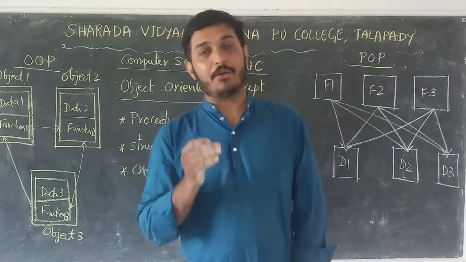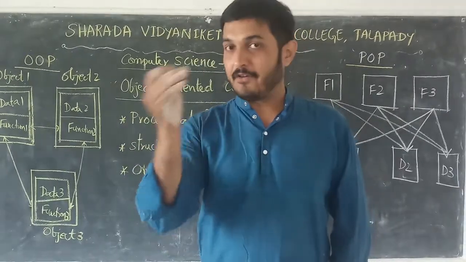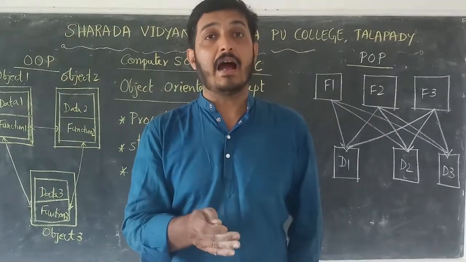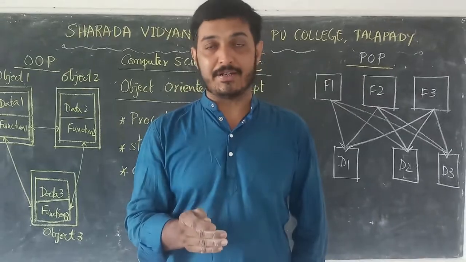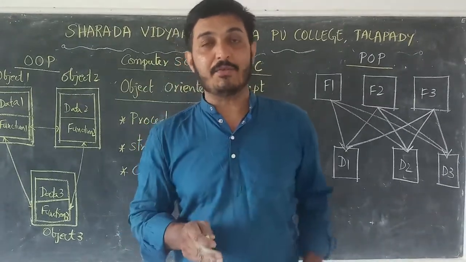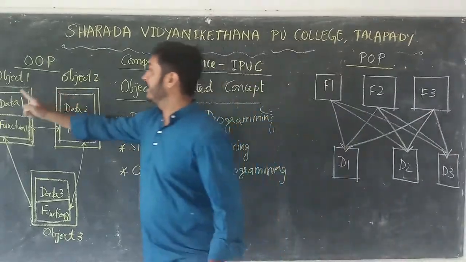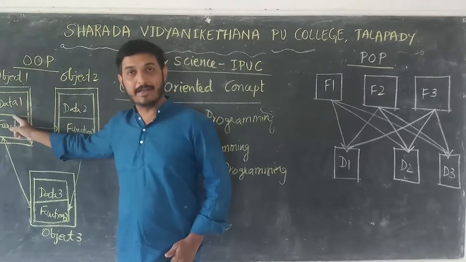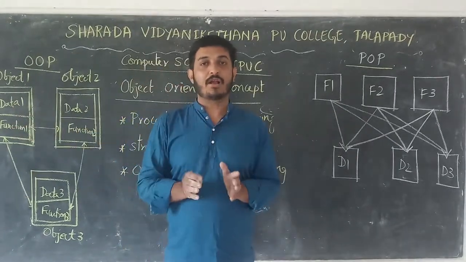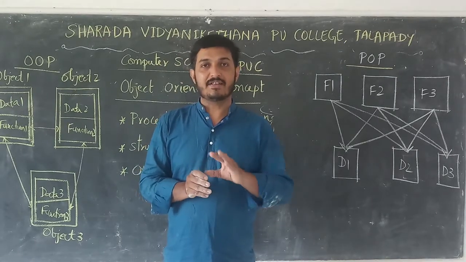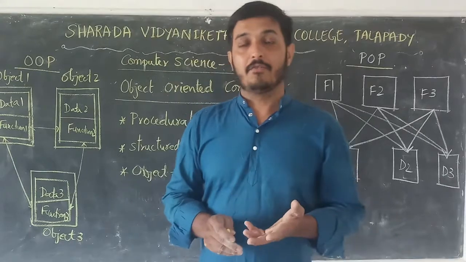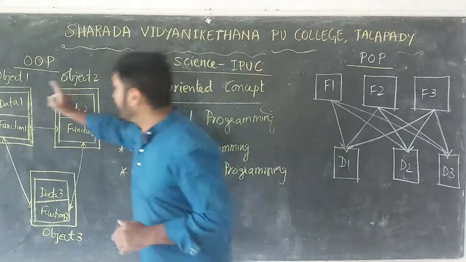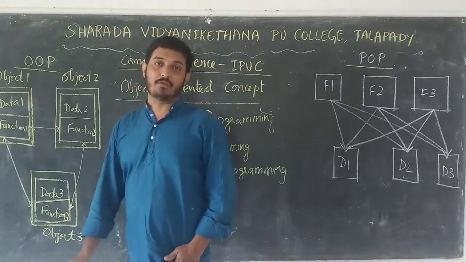According to the object oriented programming concept, it follows a bottom up approach, and the main thing is that it combines data and functions into a single unit. That means the function operates on that data only. An object-oriented program combines data and the functions which operate on that data only into a single unit, which forms an object. So it is called object-oriented programming.